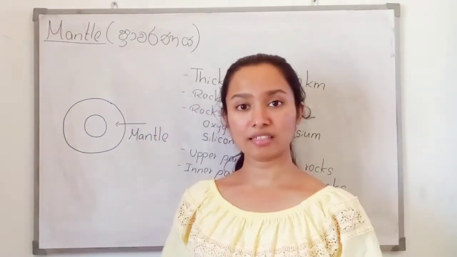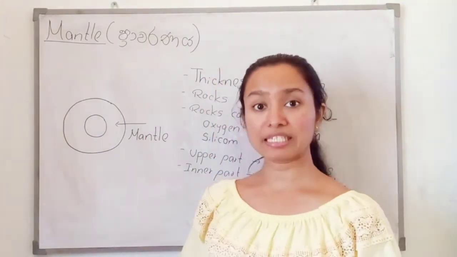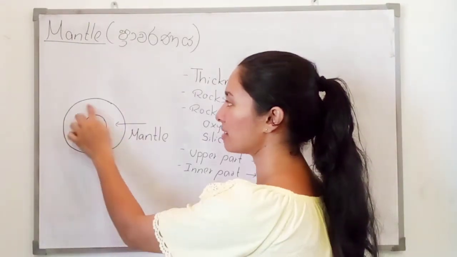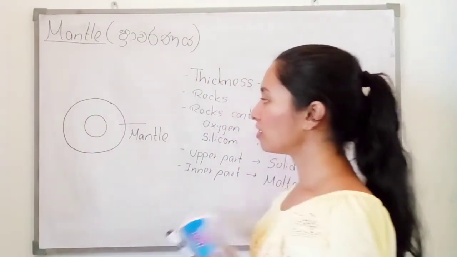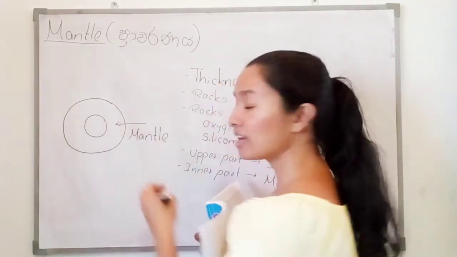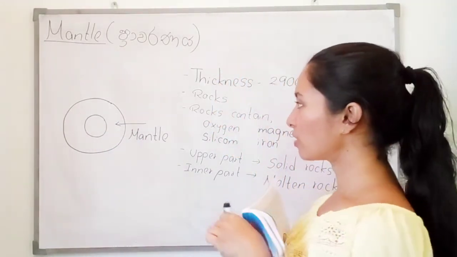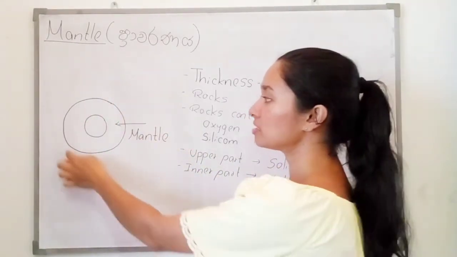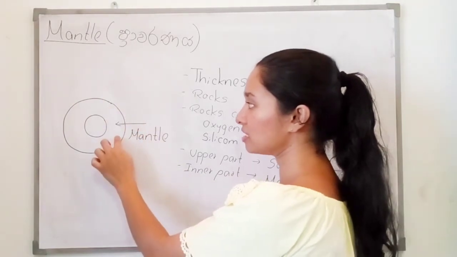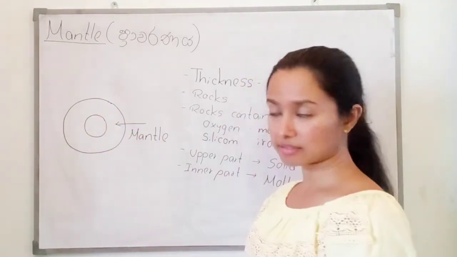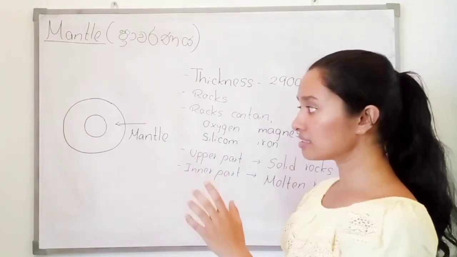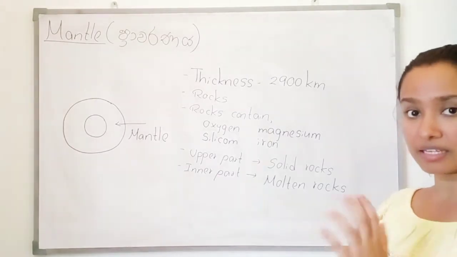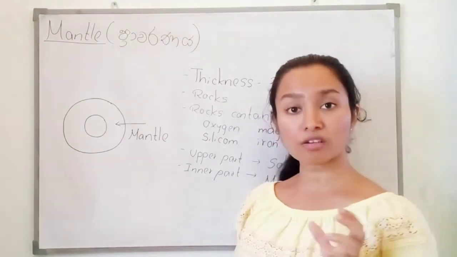The second layer of the earth is the mantle. In Sinhala, Pravarana. So here, that is the mantle, that part. In the egg, that is the egg white. It is the part underneath the earth crust. Underneath the earth crust, we can find the mantle. Here the thickness is high, nearly 2,900 kilometers.